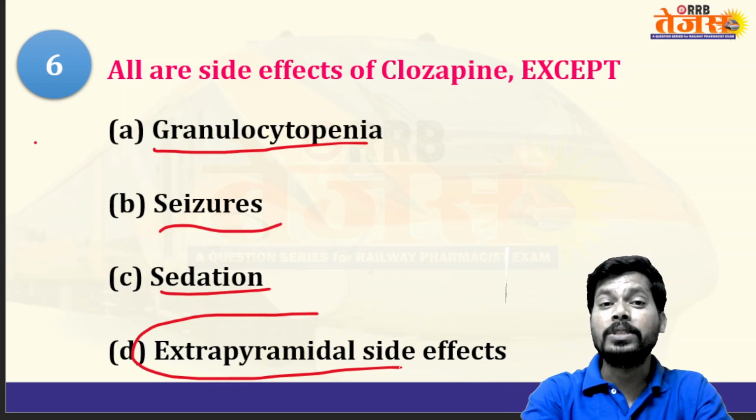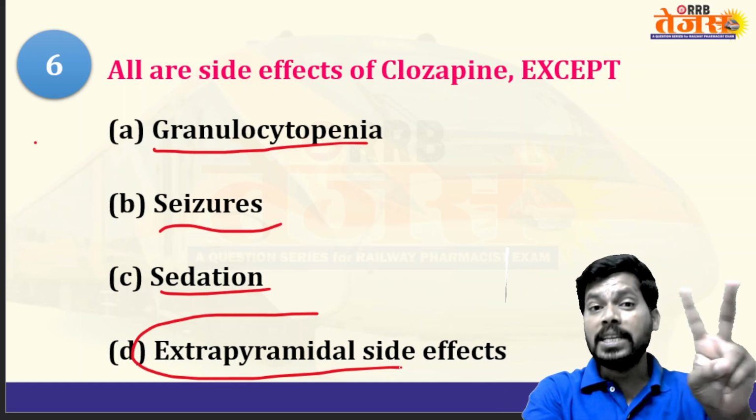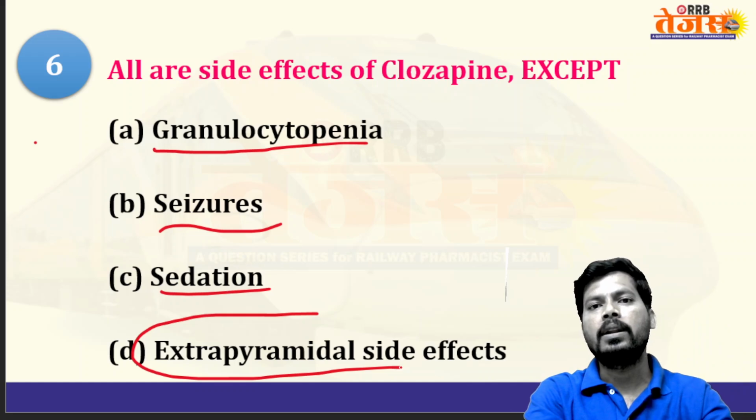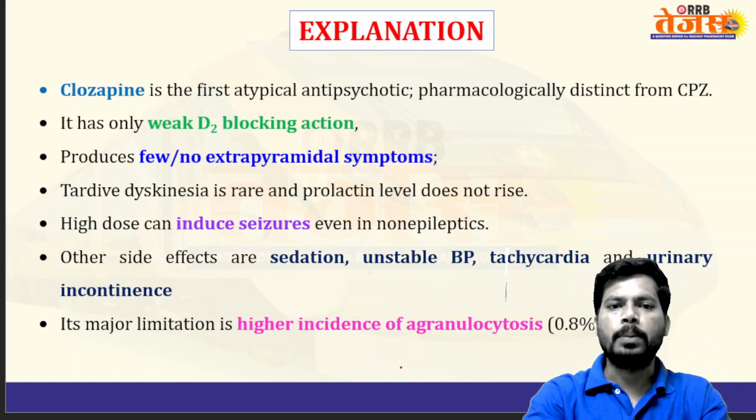That's why Parkinsonism is a movement disorder, with decreased body movements. But second generation antipsychotics like clozapine do not cause extrapyramidal symptoms. Yes, the answer is extrapyramidal symptoms.